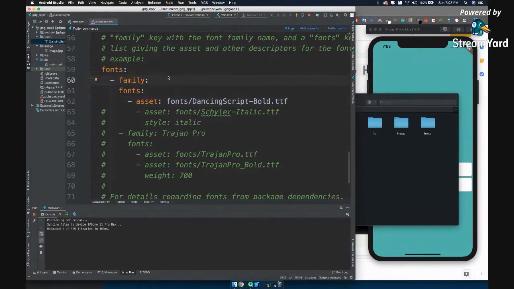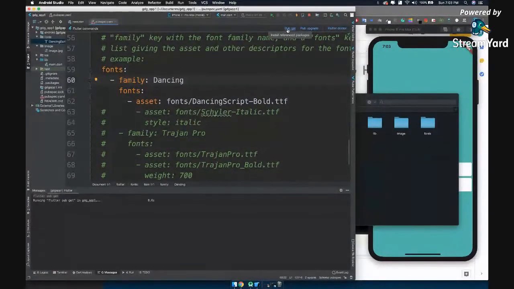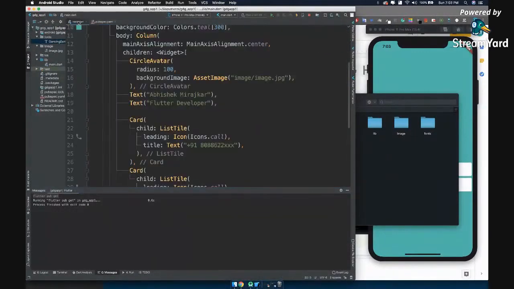So let's add the family name, I'll add Dancing, DANCING. Also, just in case you find my spellings wrong, my mistake, because I'm bad with spellings. All right, so once we are done with this, let's tell Flutter I am done with updating. Let's click pub get. All right, now let's come back to main.